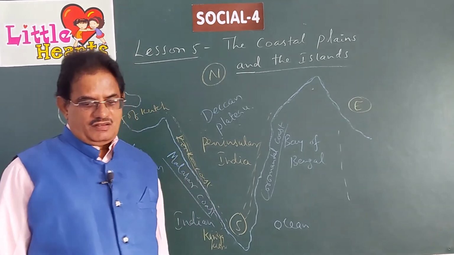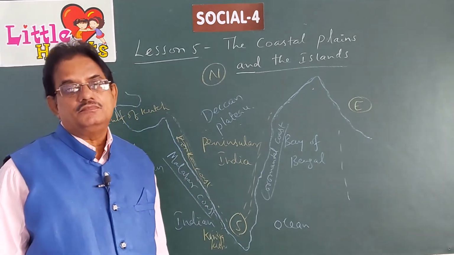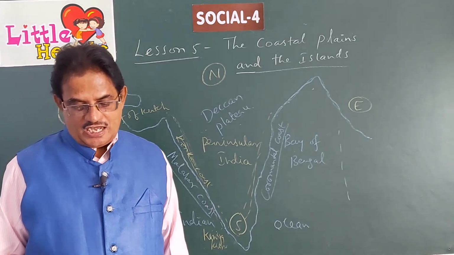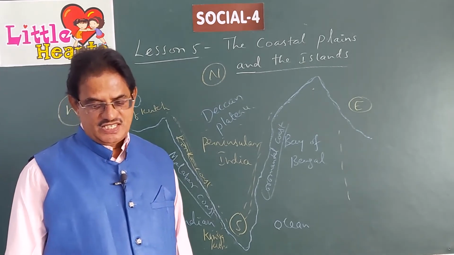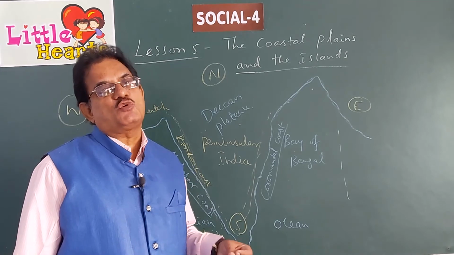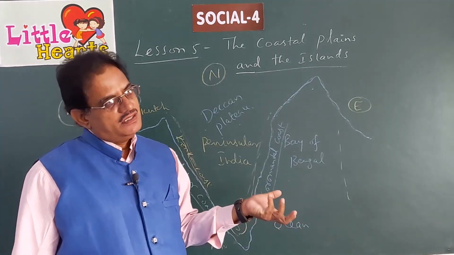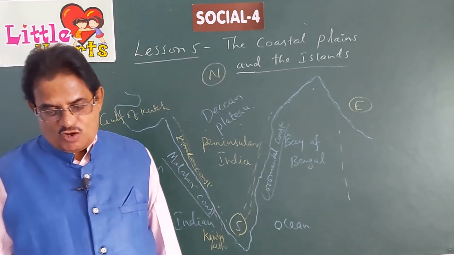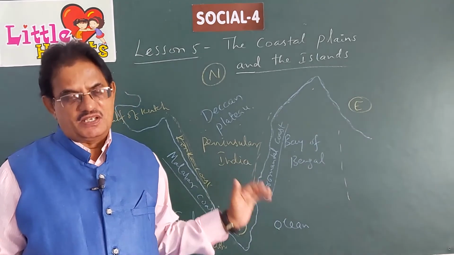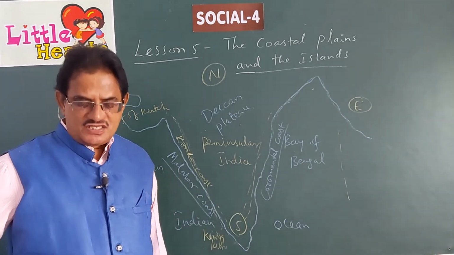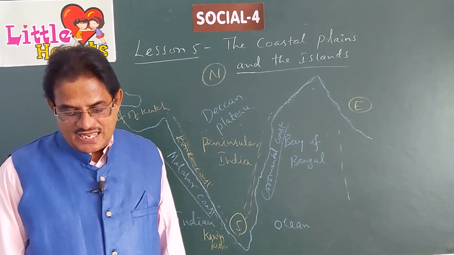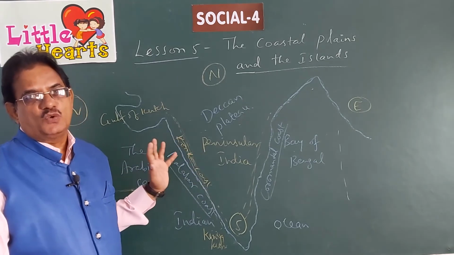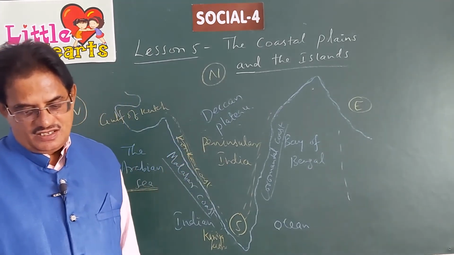How is the climate in the island region? It is moist and warm during the daytime and pleasant in the evenings. There is a lot of moisture and so it is warm because it is surrounded by water. Islands are surrounded by water on all the four sides. In the evening it's very pleasant because pleasant winds start blowing from the sea waters. The land here is very fertile, of course, because it is located among the waters.